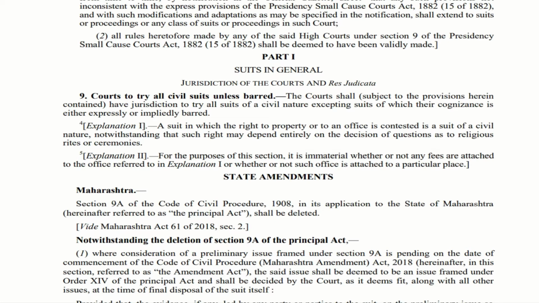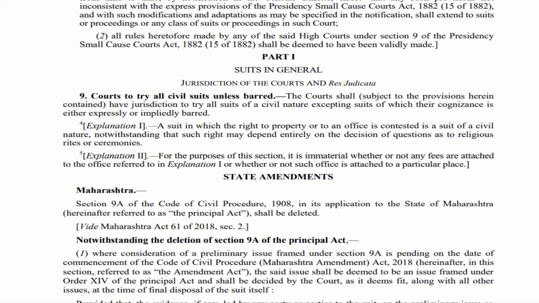Explanation 1. If there is a suit in which a right to a property, whether a person has got a right to hold that particular property, or to an office, to hold an office, is contested, in that case it is considered to be of a civil nature.